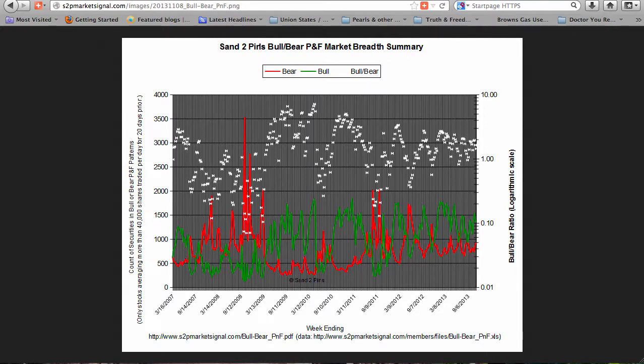Market breadth. With this past week's market decline, our bull-bear point and figure ratio fell from 1.65 to 1.44, remaining in bullish territory. The total count of securities in bullish or bearish patterns decreased fractionally to 2,276. The count of bearish stocks increased 8%, while the count of stocks in bullish patterns decreased 5%. The Sand to Pearls PNF Market Breadth Summary Chart shows us a market now 10 consecutive weeks in bullish territory.